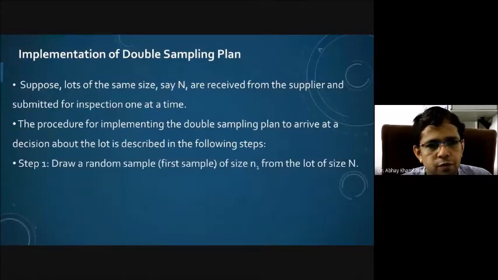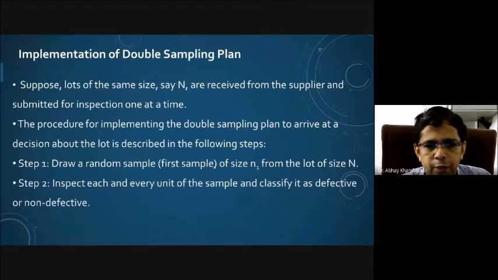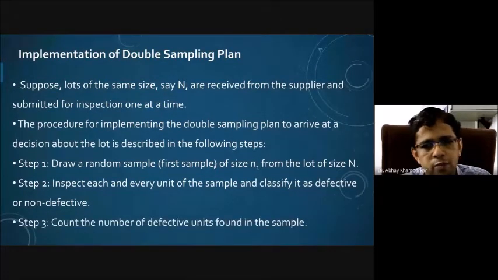First, we draw a random sample, that is the first sample of size n1, from the lot of size N. We will inspect each and every unit of the sample and then classify it as defective or non-defective, similar to our single sampling plan. Count the number of defective units found in the sample.